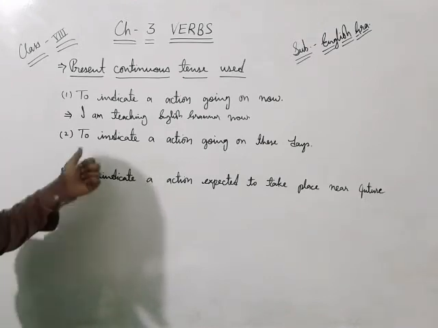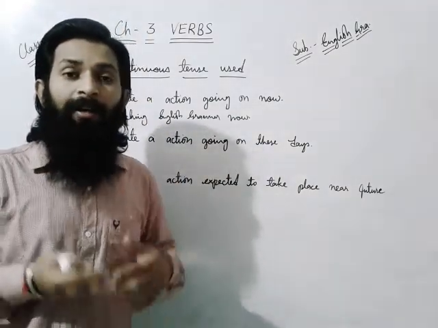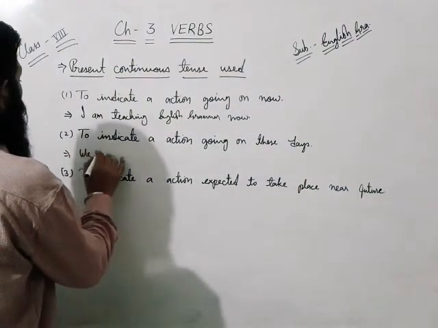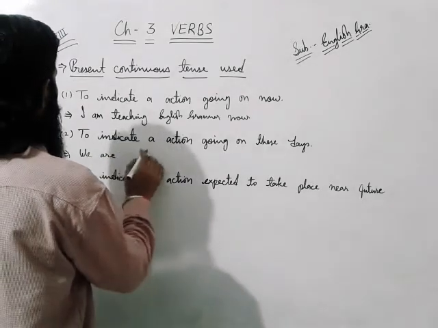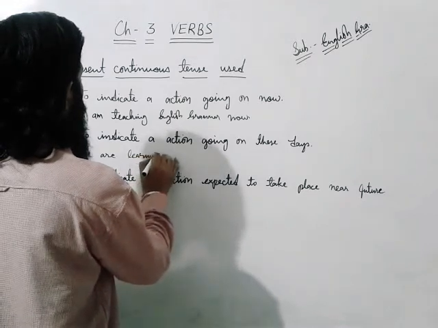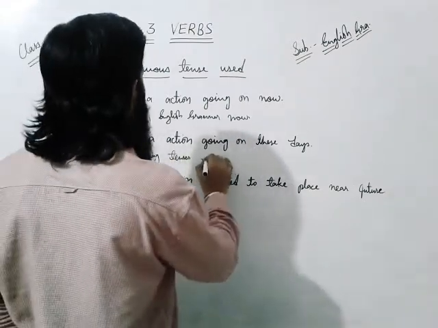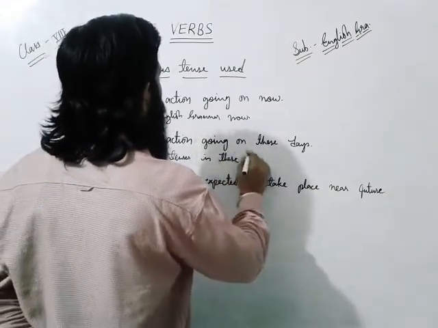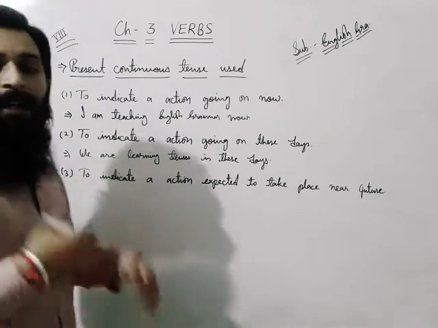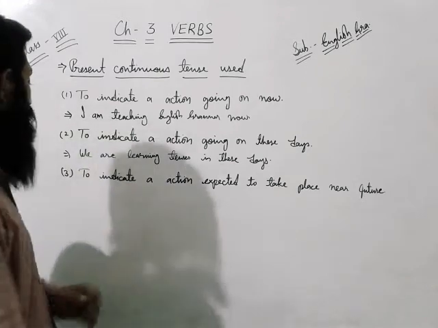The second rule is here, to indicate the action going on these days. Now in these days what's going on? Like we are learning tenses in these days. Which type of action is going on? We are learning tenses in these days. So that type of situation will be mentioned in present continuous only.